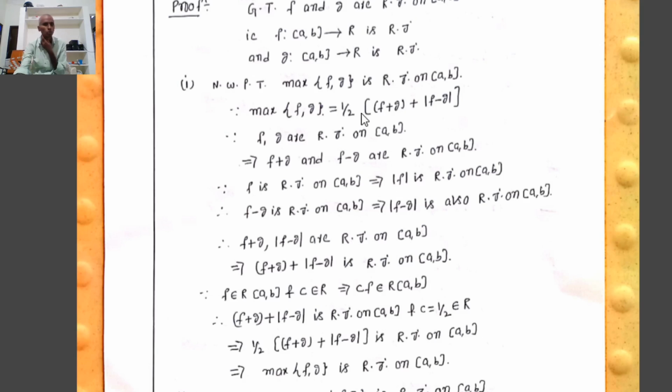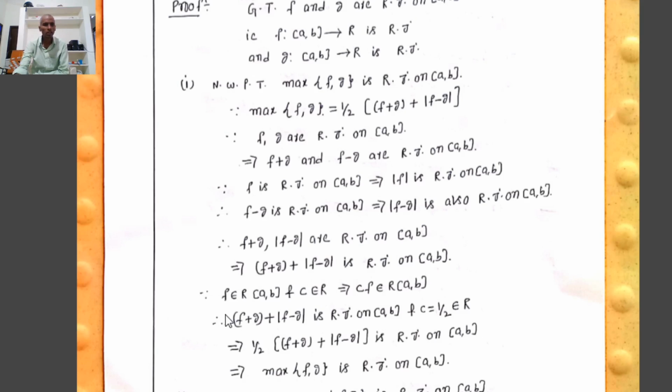We now have to prove that 1/2 (f plus g plus mod f minus g) is Riemann integrable on [a, b]. Since f plus g and mod f minus g are Riemann integrable on [a, b], using the theorem that if f, g are Riemann integrable then f plus g is Riemann integrable, taking f equal to f plus g and g equal to mod f minus g, it implies that f plus g plus mod f minus g is Riemann integrable on [a, b].